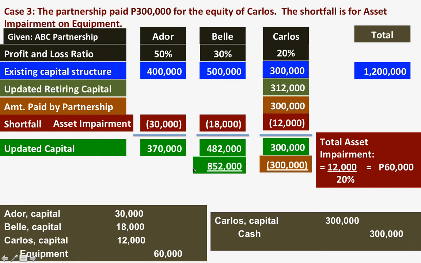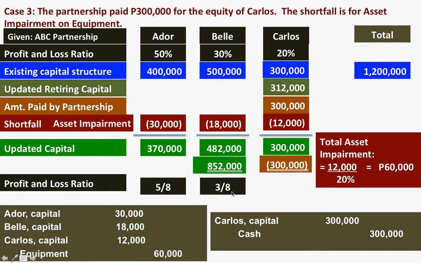So the remaining capital is only for Ador and Bell at 852,000. And with regards to profit and loss ratio, it's the same thing: 5:3 or 5/8 and 3/8, which is 62.5% and 37.5%.